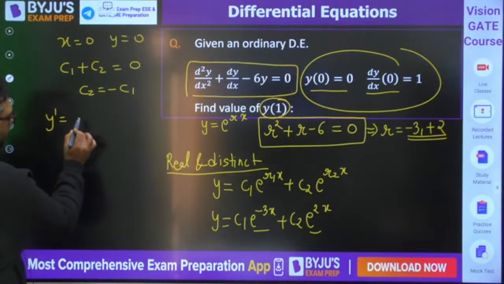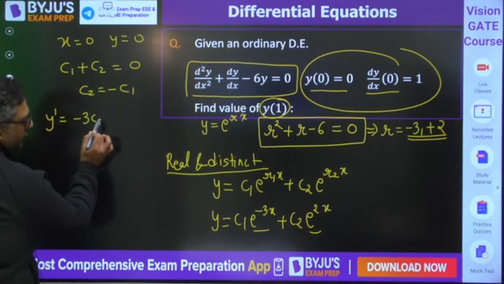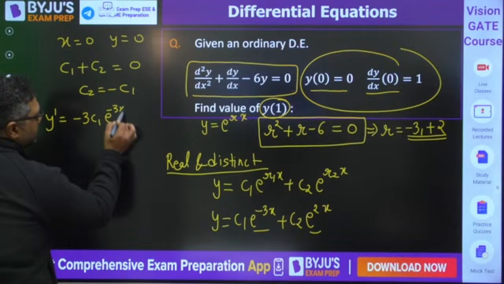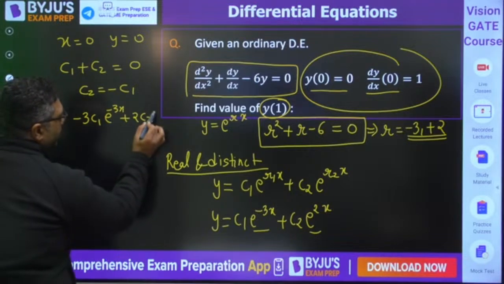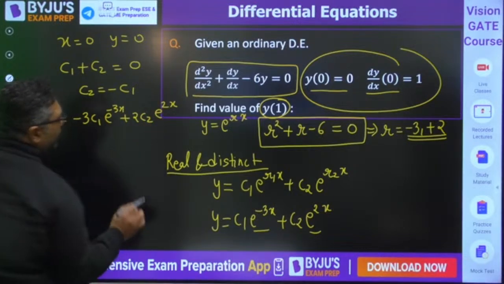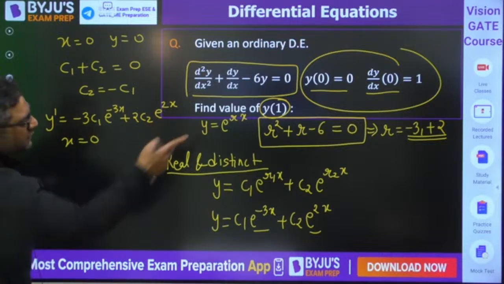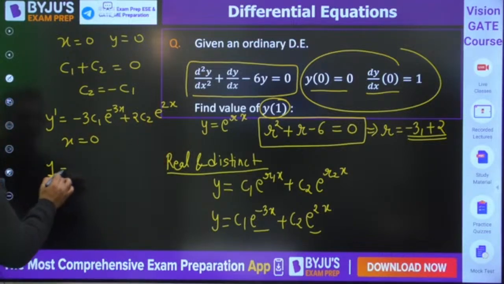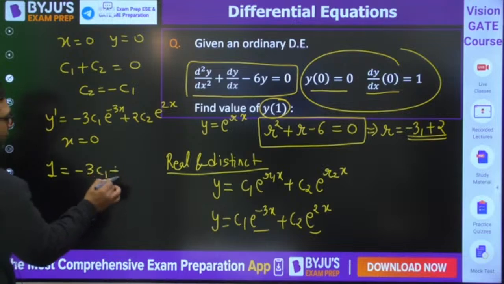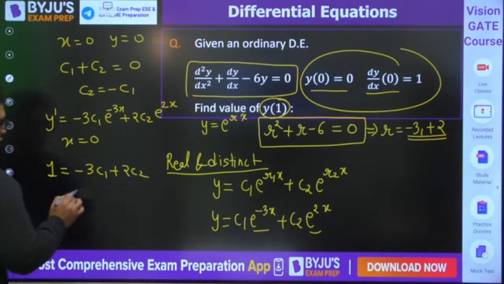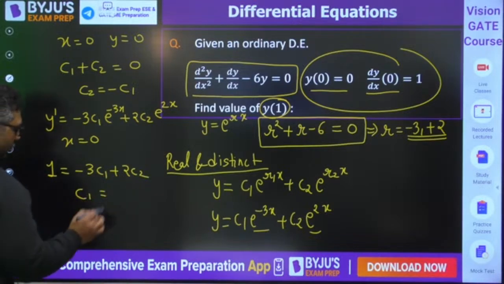Y dash will be minus 3c1 e to the power minus 3x plus 2c2 e to the power 2x. When you put x is equal to 0, y dash is given as 1. So 1 is equal to minus 3c1 plus 2c2. From here you would be getting c1 and c2.